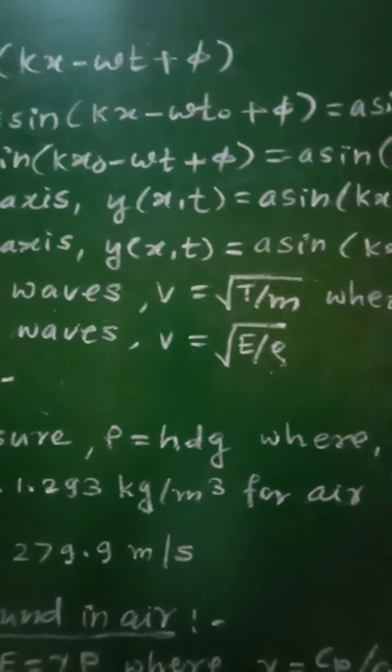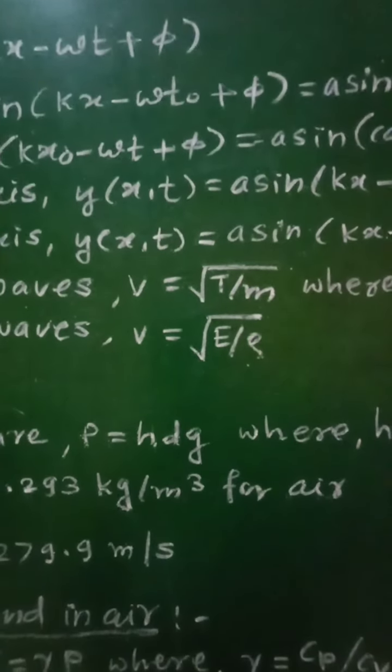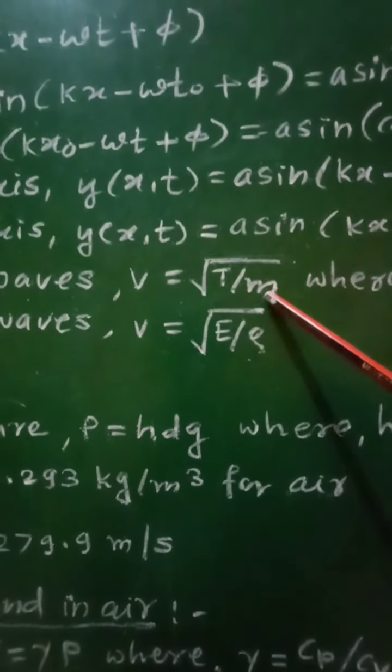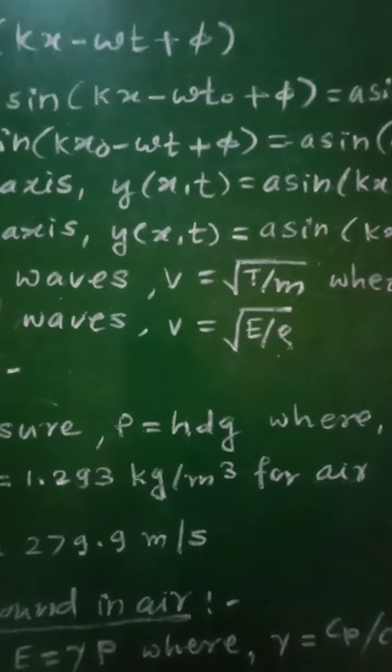So these are the two formulae: the speed of transverse wave is v equal to square root of T by m, and the speed of longitudinal wave is equal to square root of E by rho.